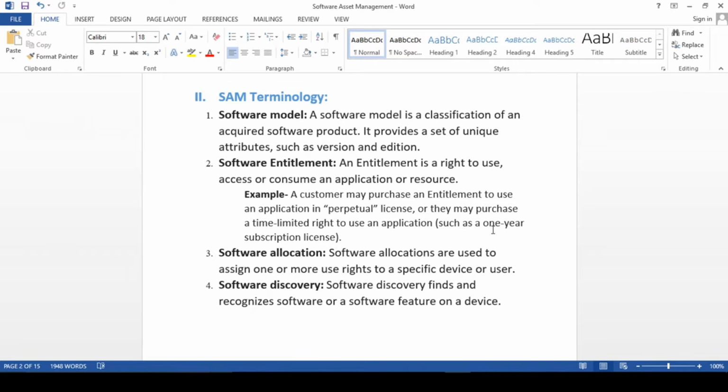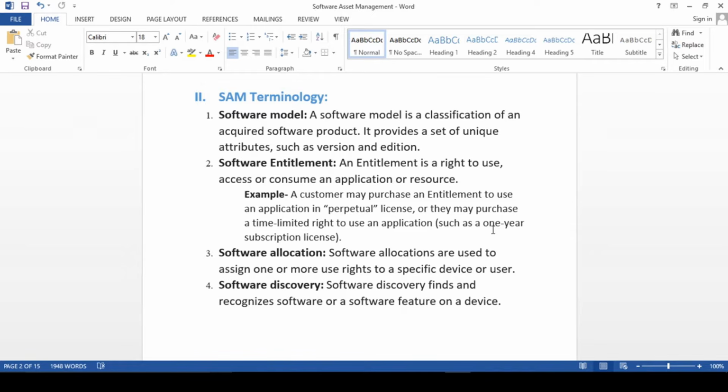So for example, a customer may purchase an entitlement to use an application with a perpetual license, meaning a license per user or per device, or they may purchase a time-limited right to use an application. Time-limited right to use means a kind of subscription-based license. So there are two types of license we can purchase, perpetual or subscription-based. In a subscription-based license, they will give you a time frame. Till that time frame you can use that software, after that it will no longer exist with you.